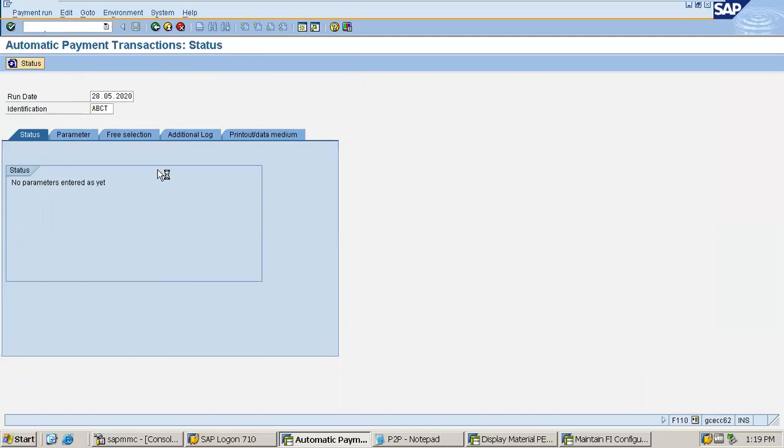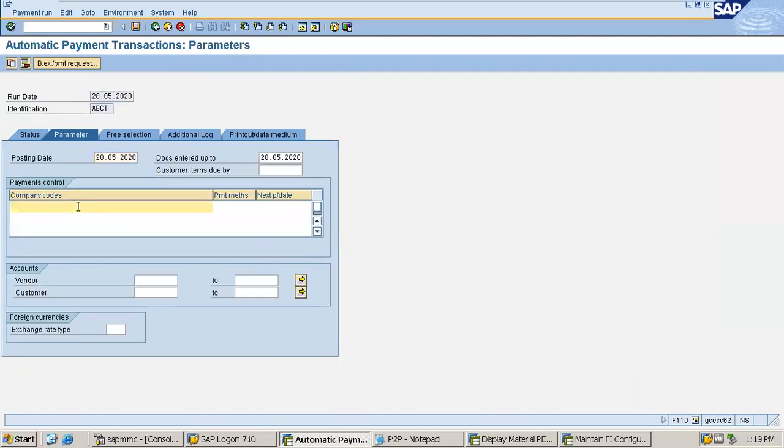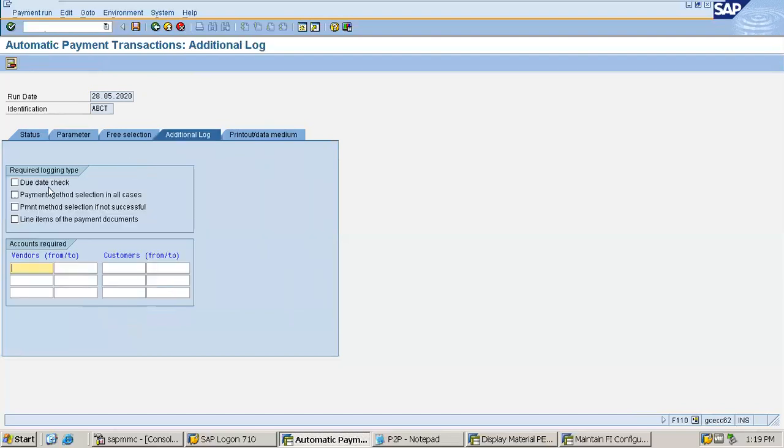Going to the parameter, let me give the company code ABC. Payment method is F. Next payment date, let me put an infinite period, and our vendor is 505 and then again 505, and then additional log, let me tick them on.